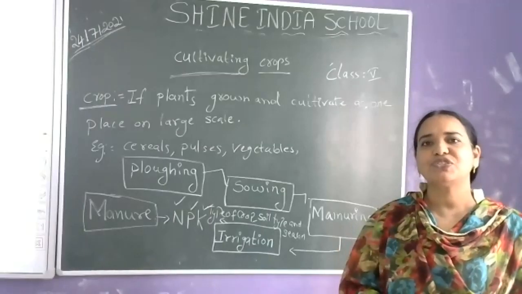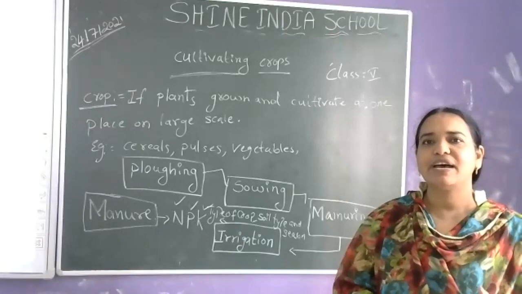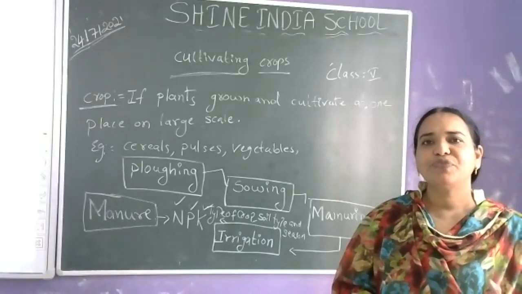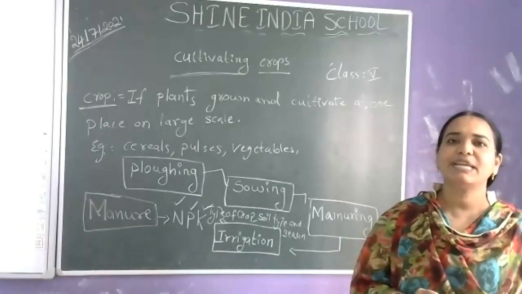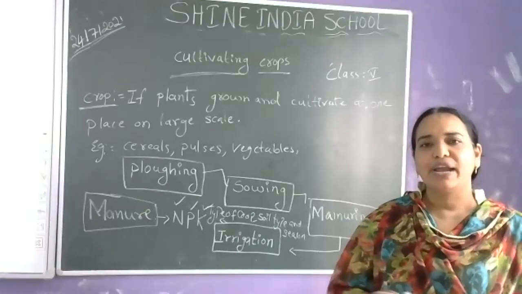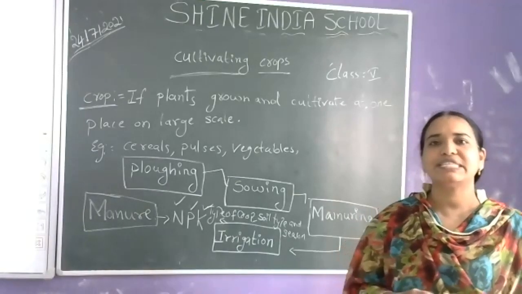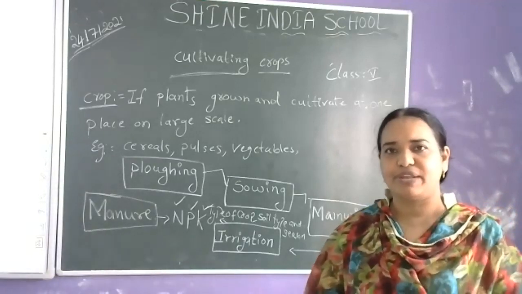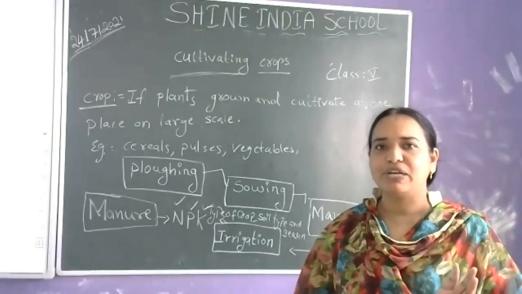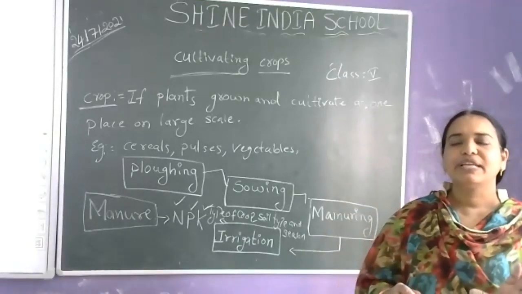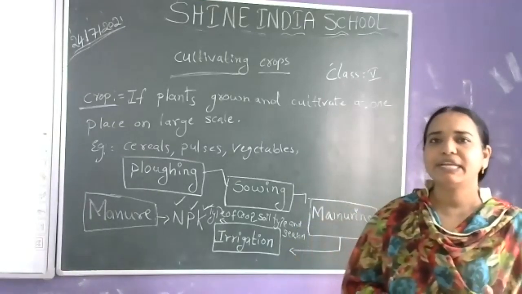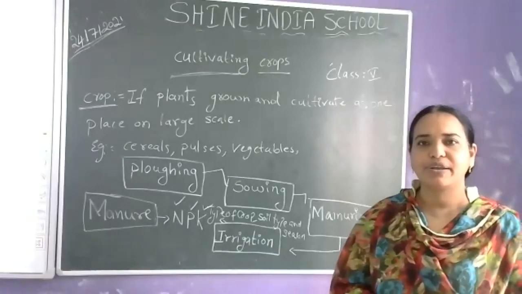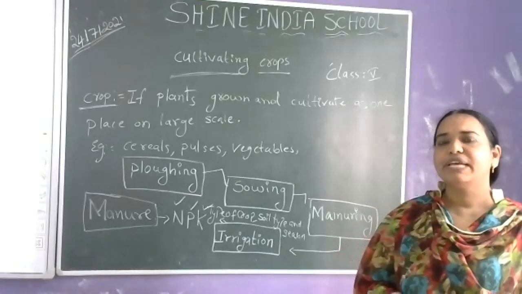Before sowing seeds, if we plough, we loosen the soil, which allows air and water. With that, the seeds will germinate easily, and almost 100% of the seeds will germinate if we loosen the soil. Before sowing, if we loosen the soil, the seed will get the right amount of air and water. So that is ploughing. Is it clear for you?